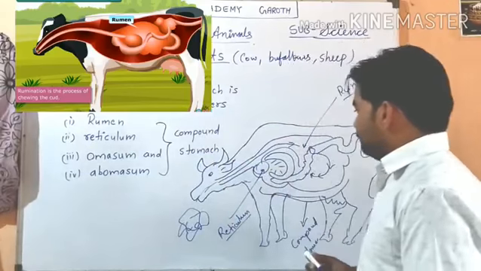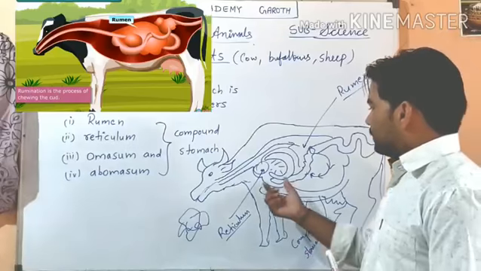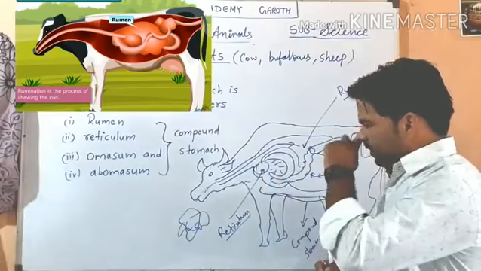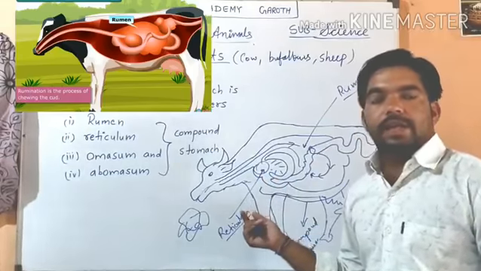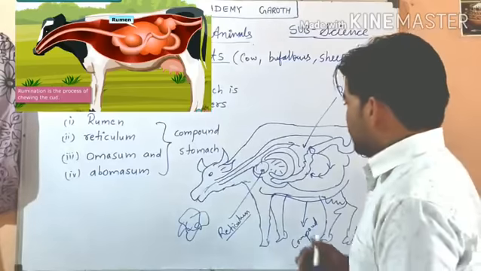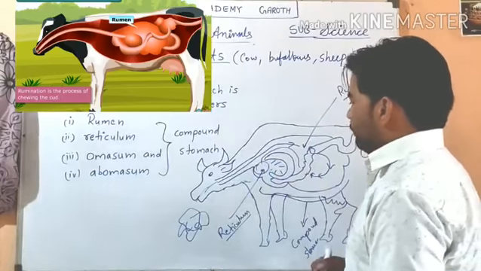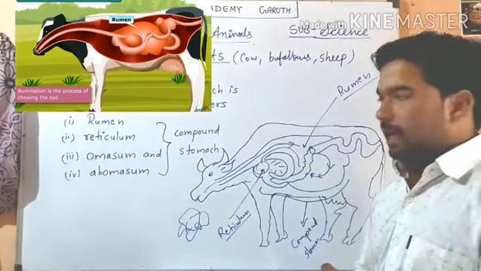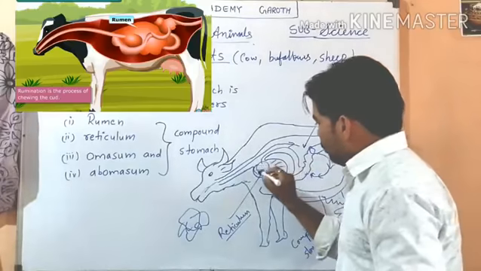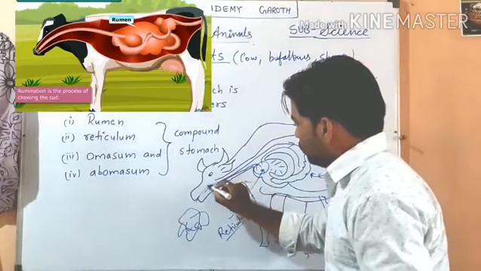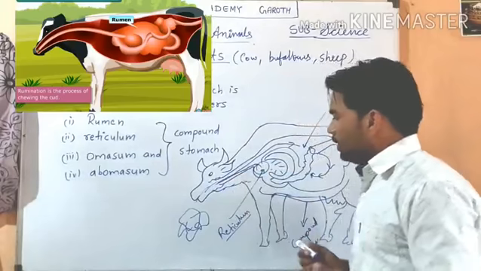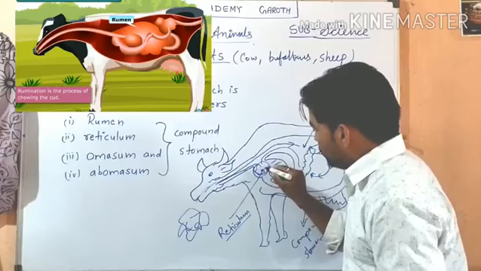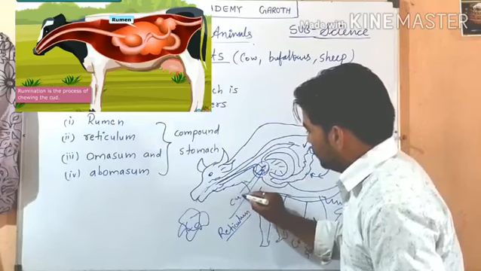In the reticulum there are bacteria which help in digestion of cellulose. From this reticulum, when the cow is sitting or standing in a safe place, this food comes back into the mouth, and this partially digested food is called curd.